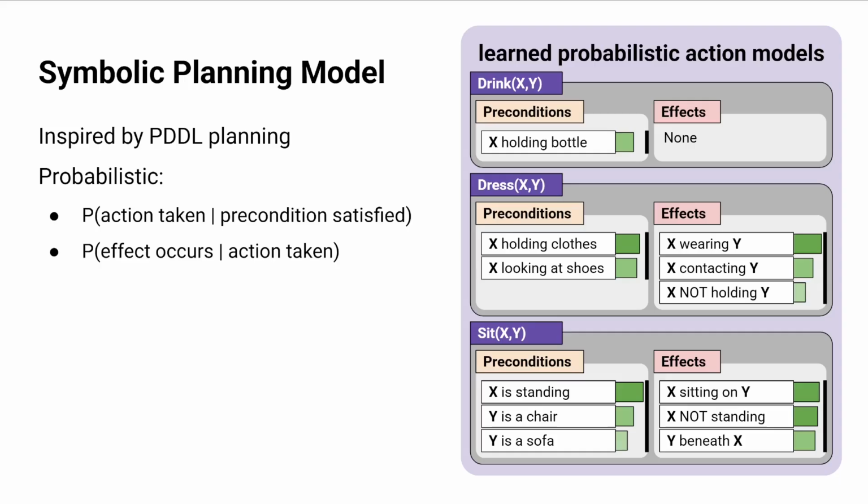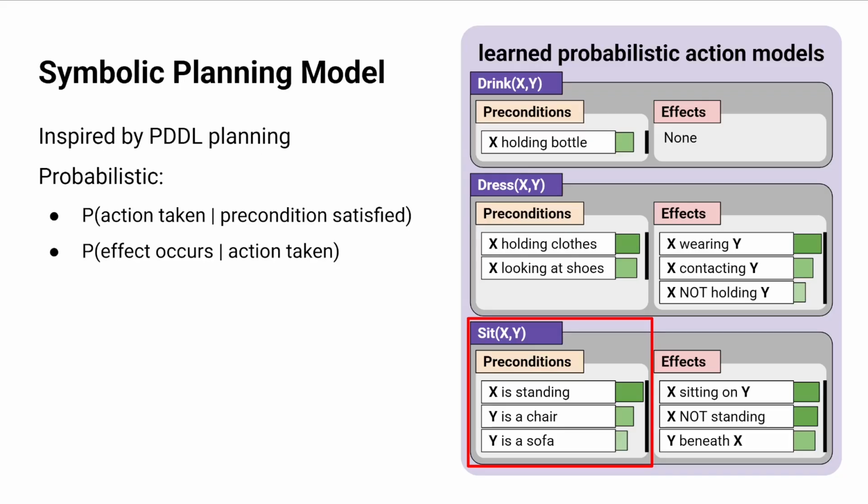Symbolic planning models are used in automated planning to describe the preconditions and effects of actions. For example, the precondition of a person sitting in a chair is that the person is standing and a chair exists in the scene. Standard planning model frameworks, such as PDDL, assume the environment is deterministic. However, in the real world, actions do not have deterministic effects, and since we're modeling an external agent instead of planning, we must also account for the fact that an action being feasible, its preconditions being satisfied, does not guarantee that it will be chosen by the agent.